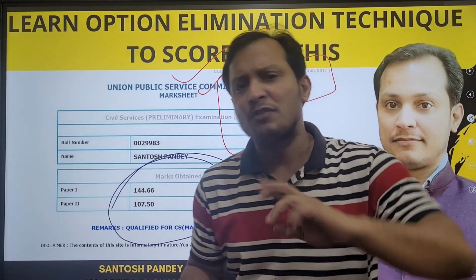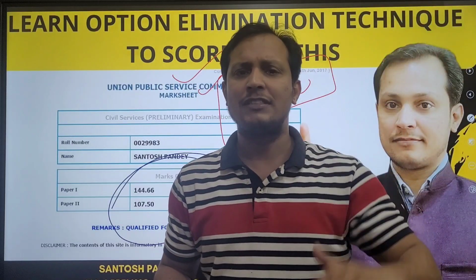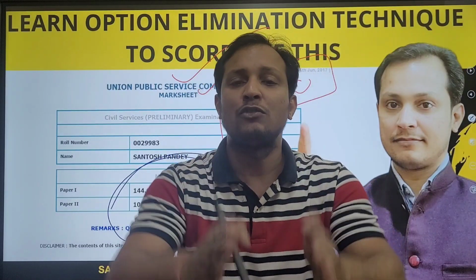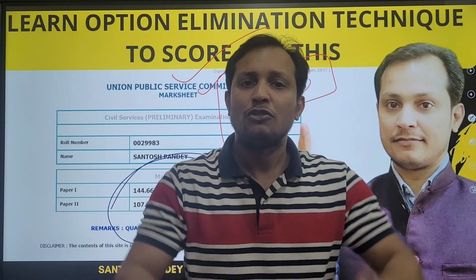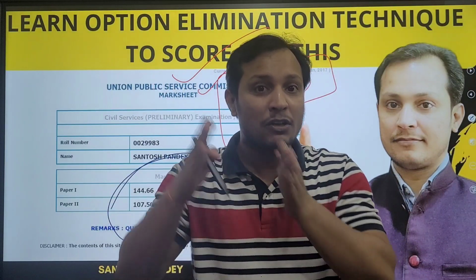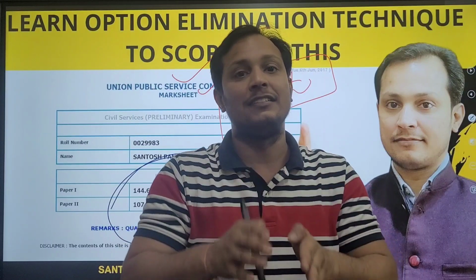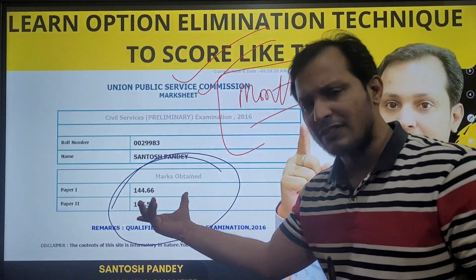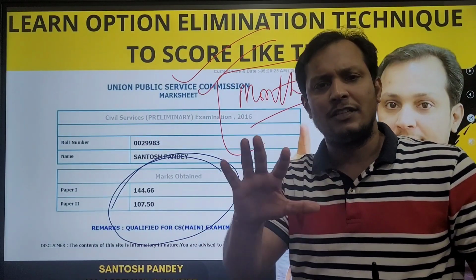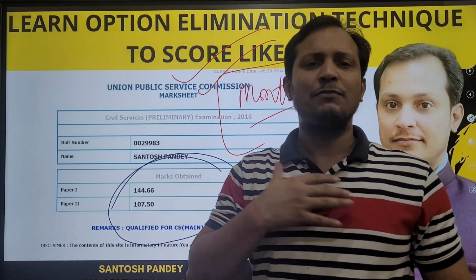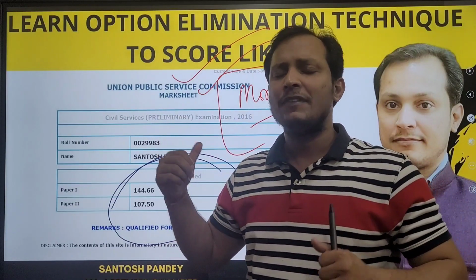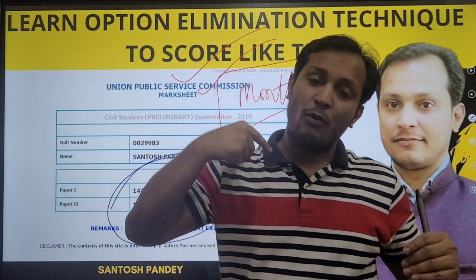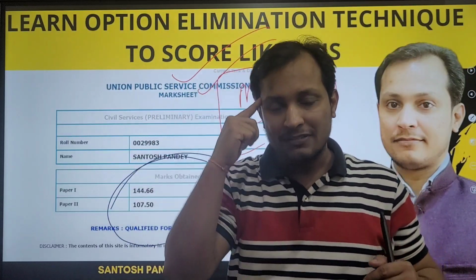Guys, I'm not worried about the fifth attempt or the sixth attempt, because they have a lot of knowledge. They have an edge over you in terms of knowledge. How can you defeat a person who is studying for 5 years, 6 years? You can only defeat him using these skills. You can only have an extra edge over him using these skills. Knowledge will never help you get very high scores in the UPSC. Guys, I have scored one of the highest marks in the UPSC not by knowledge. Even if you ask me to solve that medieval question just by knowledge, I would not be able to solve it inside the exam hall, under the pressure of the exam. But using my optional elimination technique, using my calmness, using my common sense, I would be able to solve that question.